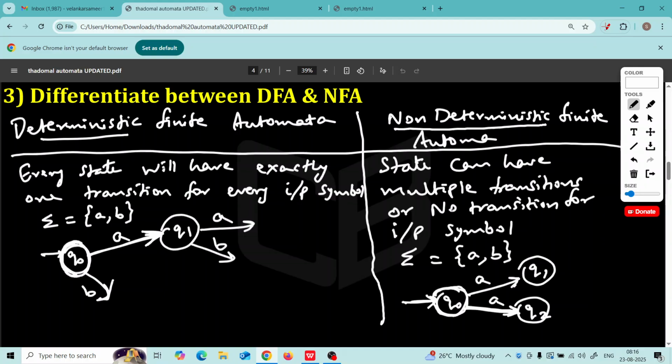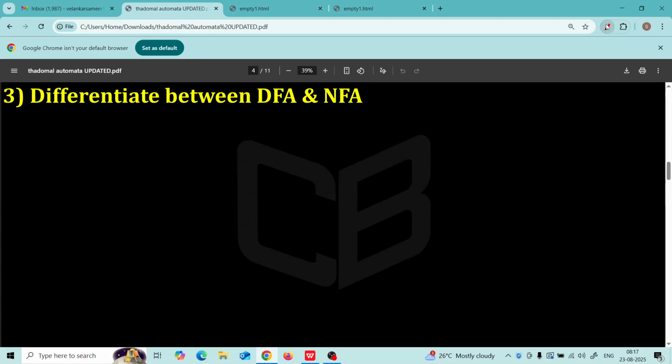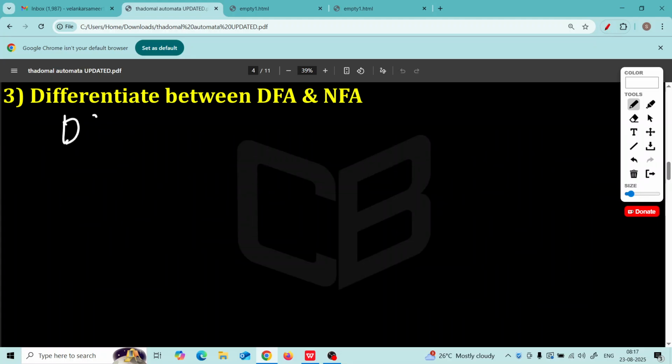Okay. Now how will you write the third difference? I am just erasing the screen. You can obviously backtrack the video and you can watch these points. So I'll continue writing the differences. Two differences. First one was the full form. Second one was this very important difference. Okay. Now the third thing you should do while writing the difference between DFA and NFA is you should draw an example. And any example that we have seen in the past for DFA you can draw, correct?